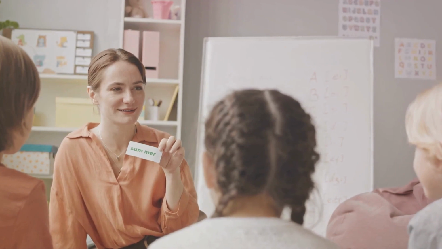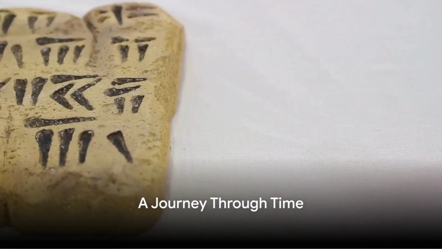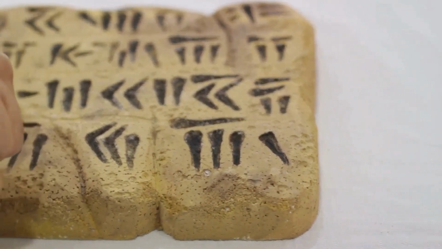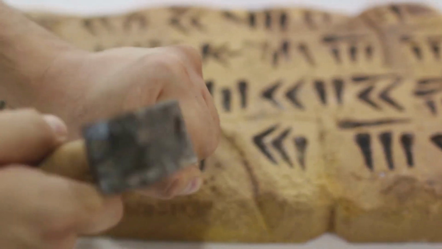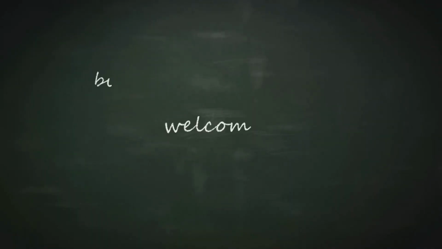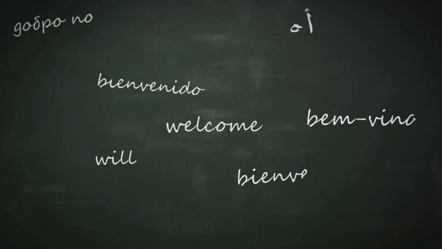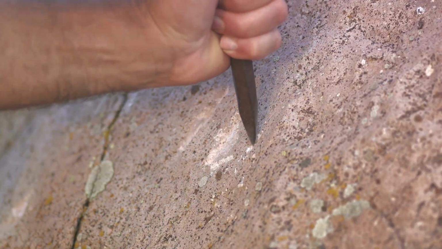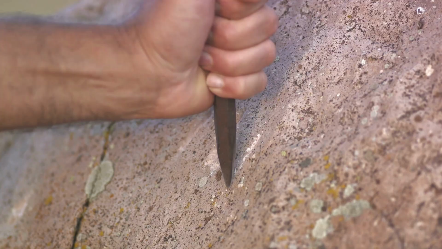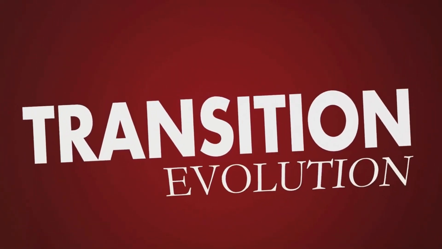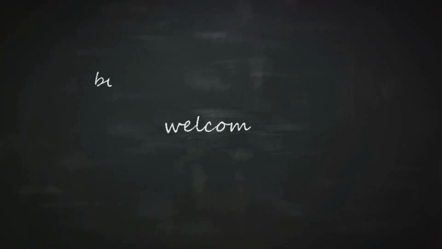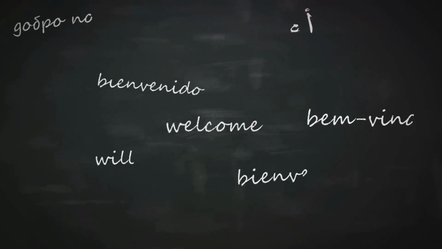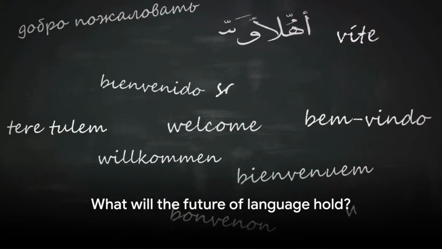From these humble beginnings, language began to take form, growing more complex with each generation. Fast forward to today, and we have a dazzling array of languages, each with its own unique sounds, words, and grammar. This journey, from primitive grunts and gestures to complex syntax, is nothing short of extraordinary. Even our way of writing has transformed, from cave paintings to emojis, and the evolution isn't over yet. Language continues to evolve, shaped by our ever-changing world. Who knows what it will look like in the future?